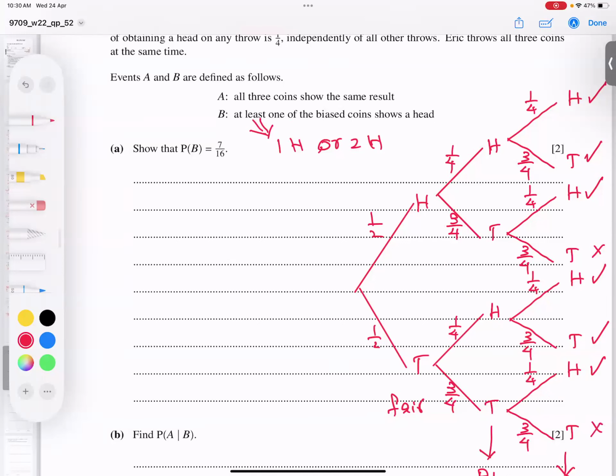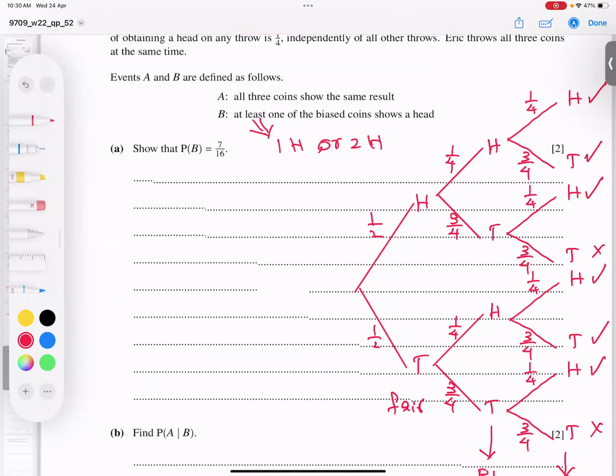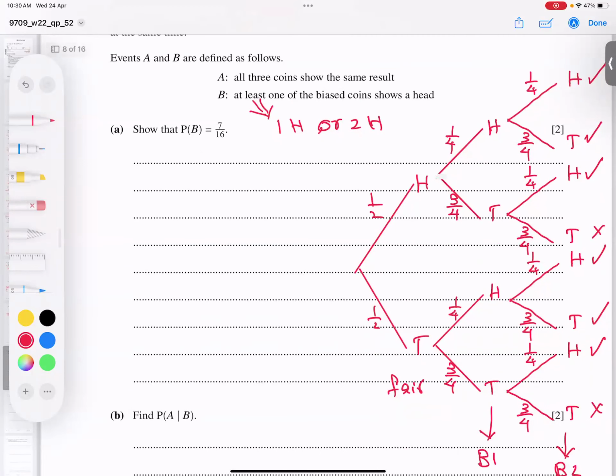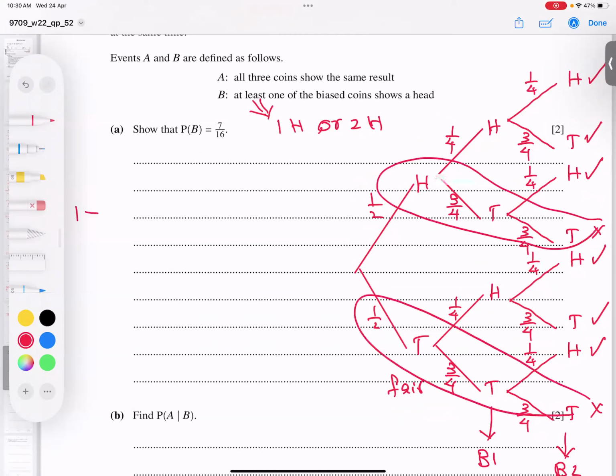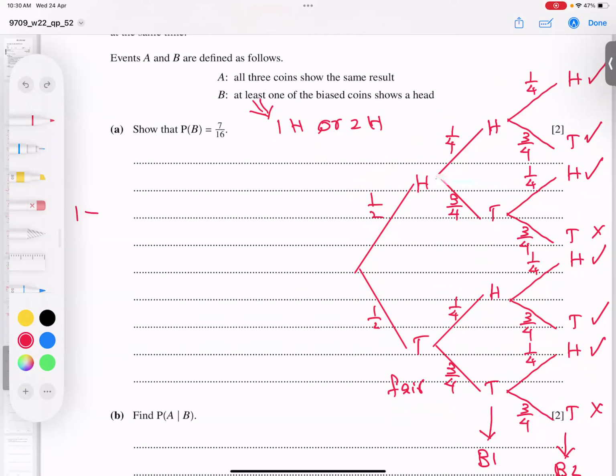I have two ways to do it. One, tick mark all the needed branches and add them. Or second option, one minus the ones I don't need. So this branch and this branch I don't need.